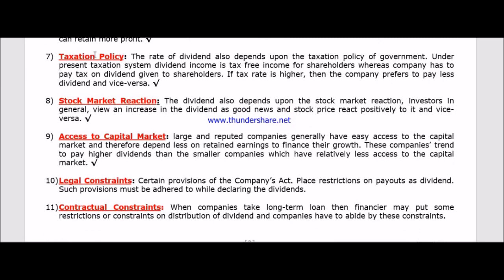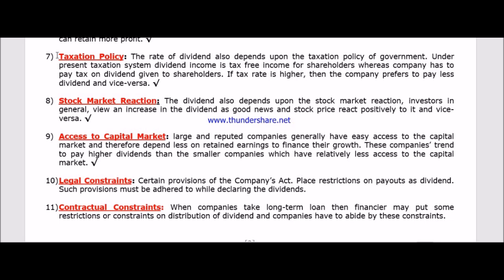Next point is the taxation policy. According to India's current taxation policy, shareholders don't have to pay any tax on the dividend they receive, whereas the company has to pay the tax on that dividend.